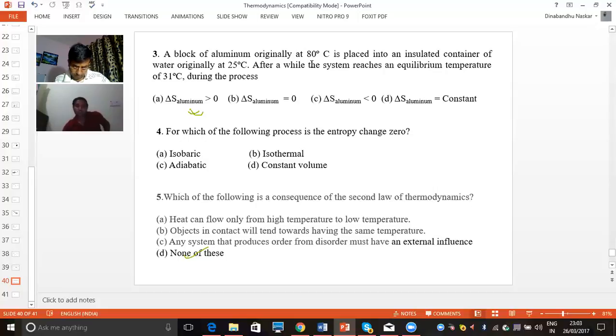Transferring heat from lower temperature to higher temperature is going from disorder to order. For that, we always have to do some external work, that means we have to provide external influences. So option C is correct: for the second law of thermodynamics, any system that produces order from disorder must have external influences.